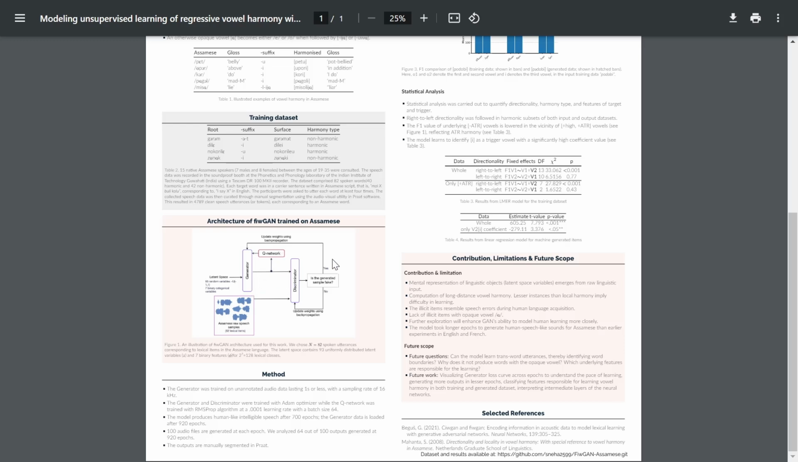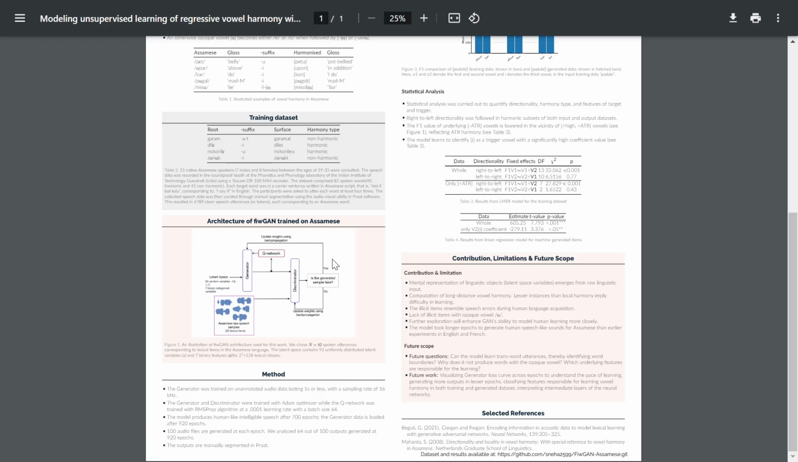But the Q network here has access only to the signals produced by the generator and also the linguistic or lexical information encoded in the input vectors. Thus the architecture helps the generator to retrieve lexical information solely from the acoustic signal, which also results in lexical learning. We train the model for 920 epochs.